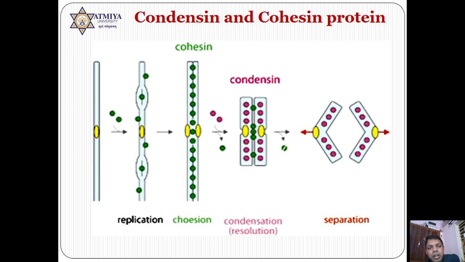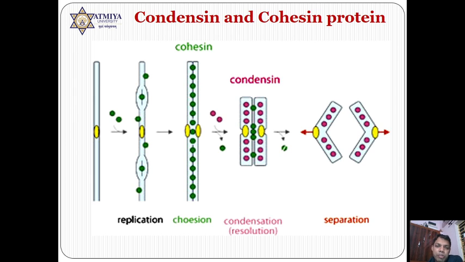Now come to the S phase. In S phase, not only does DNA replication occur, one important aspect also occurs, that is after replication of this DNA, both the DNA are combined with each other, and this is cohesin protein, which is playing the important role of joining these two DNA. Now you should always remember that in S phase, in one chromosome, two DNA are formed.